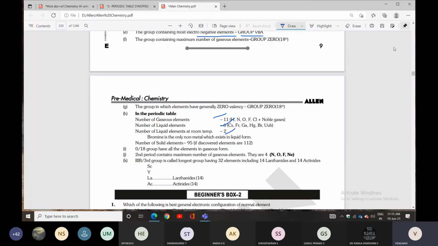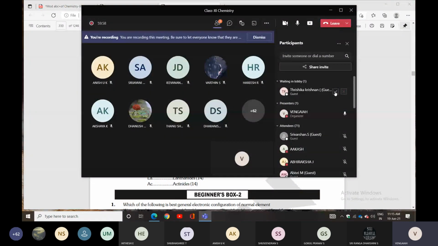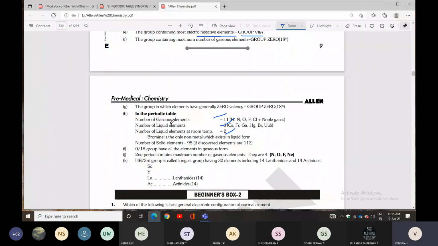They are hydrogen, nitrogen, oxygen, fluorine, chlorine, and the noble gases, a total of 11 elements. The number of liquid elements in the periodic table is 6: cesium, francium, gallium, mercury, bromine, and element 112, copernicium, Cn. The number of liquid elements at room temperature is 2.